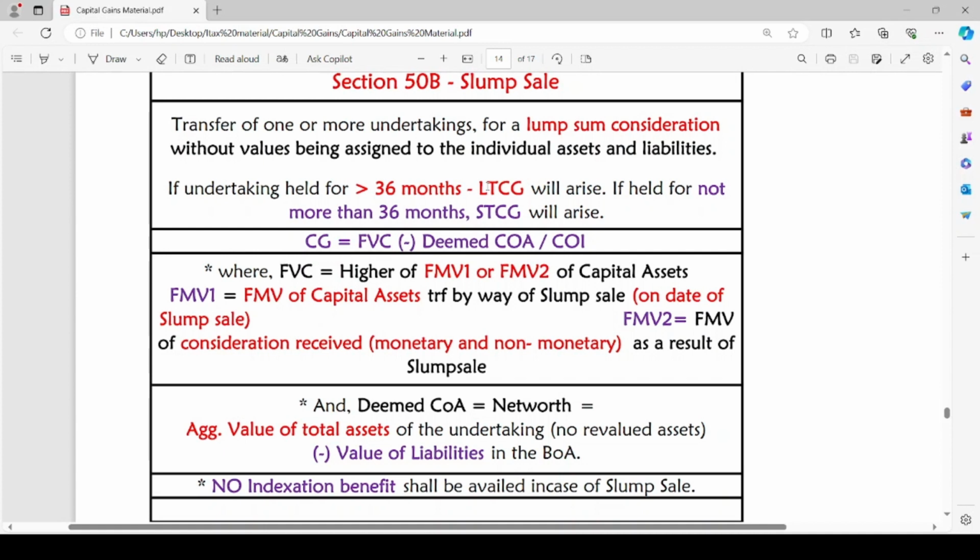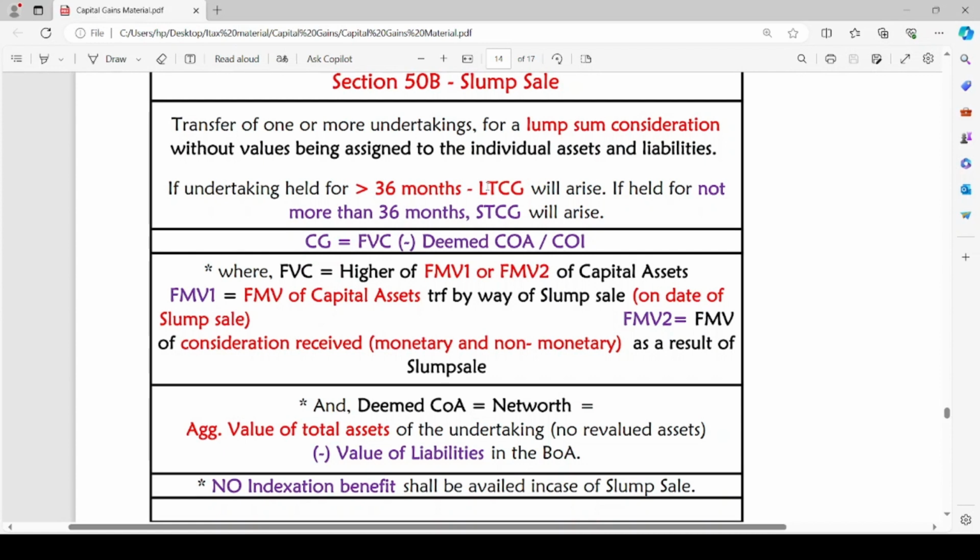But what is the full value of consideration in case of slump sale? The full value of consideration is equal to higher of FMV1 or FMV2 of capital assets. Let us see what is FMV1 and FMV2. FMV1 is equal to fair market value of capital assets transferred by way of slump sale on date of slump sale.